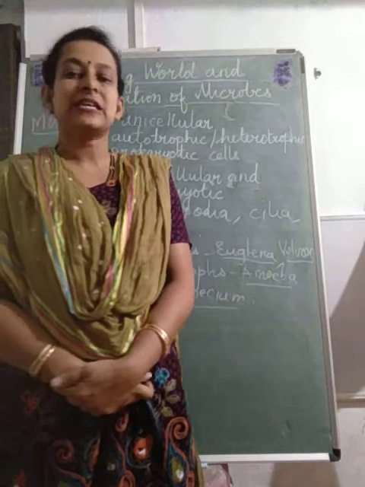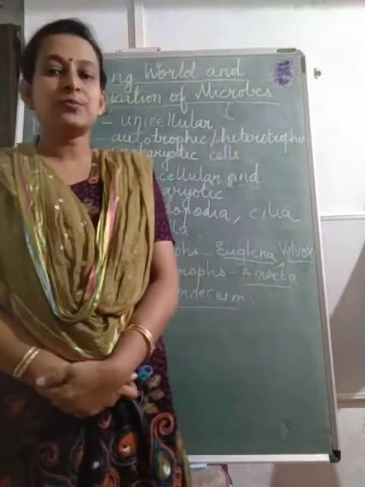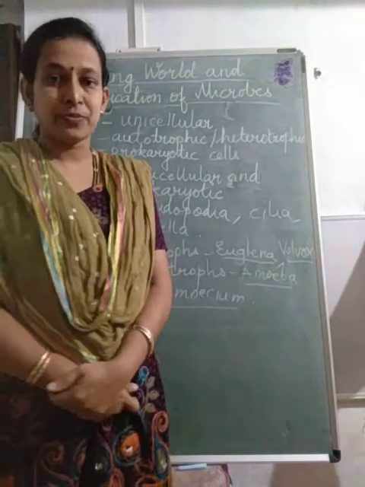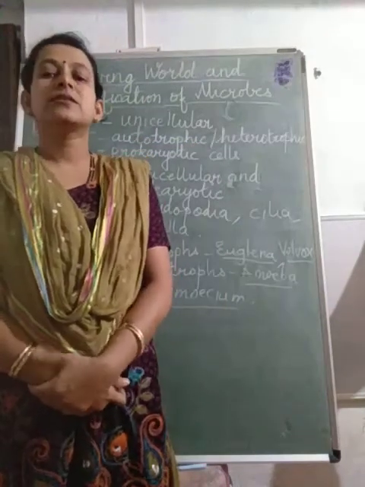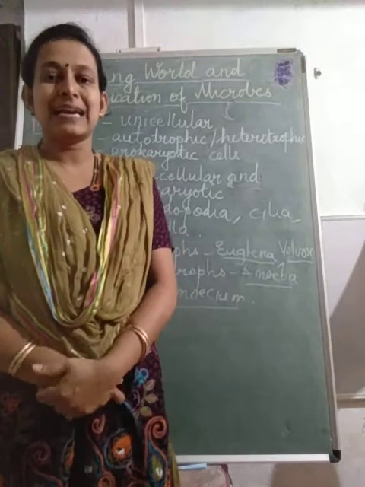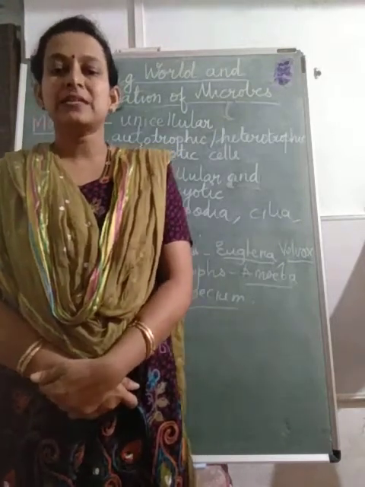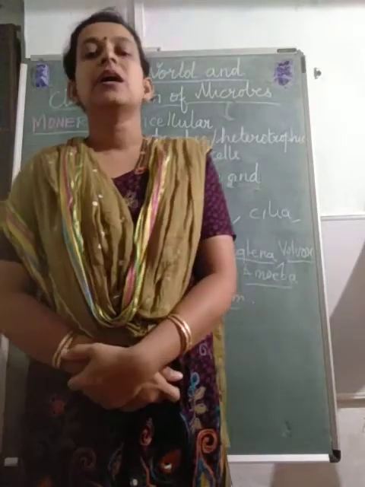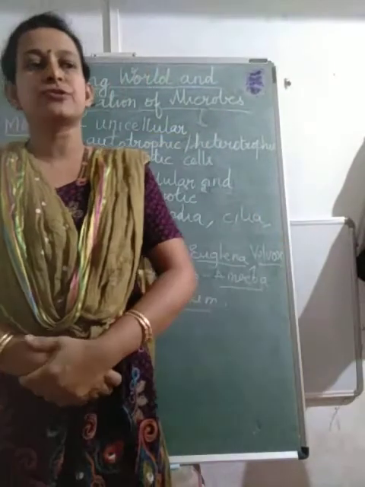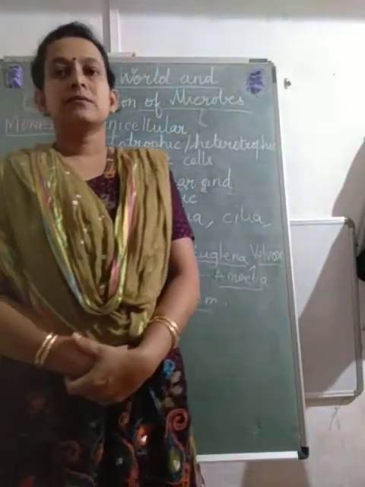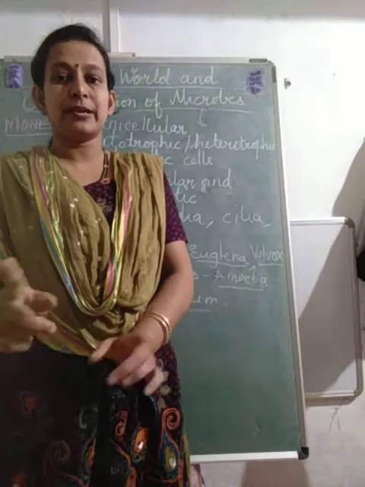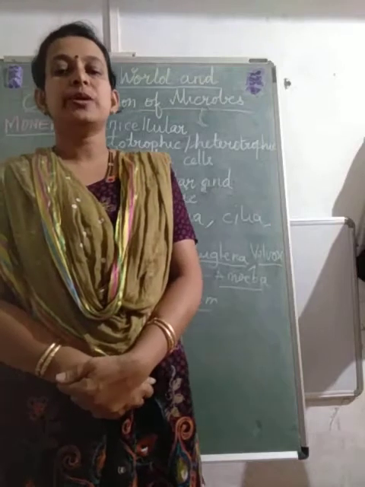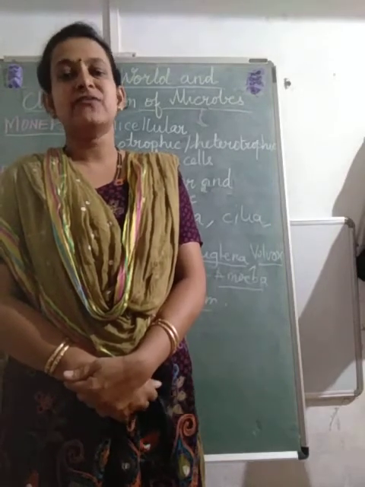Let us begin with the first kingdom, that is Kingdom Monera. In your textbook there is a small activity given to make the slide of a bacterium. Here you are supposed to take 1 drop of curd or buttermilk and mount it on the slide. After making a smear out of it, place a cover slip and then observe it under the high power of the compound microscope. Now I am going to send you the video on how to prepare the slide of a lactobacillus.